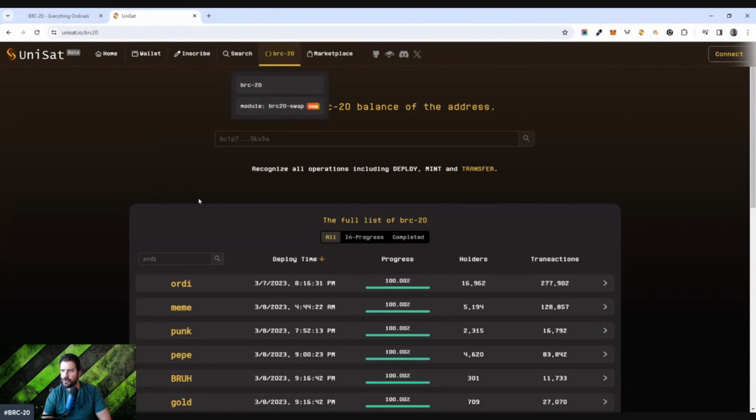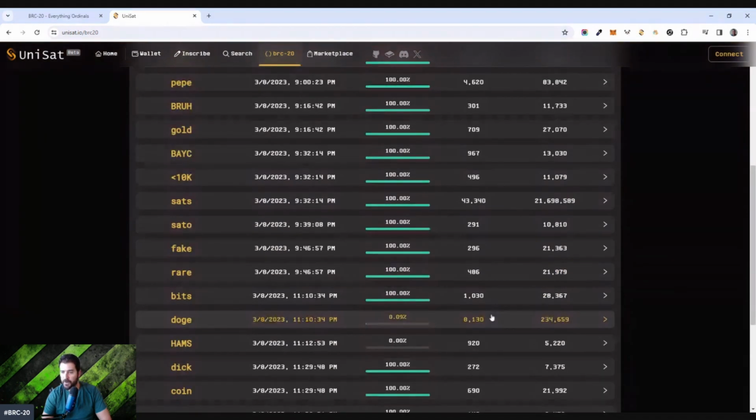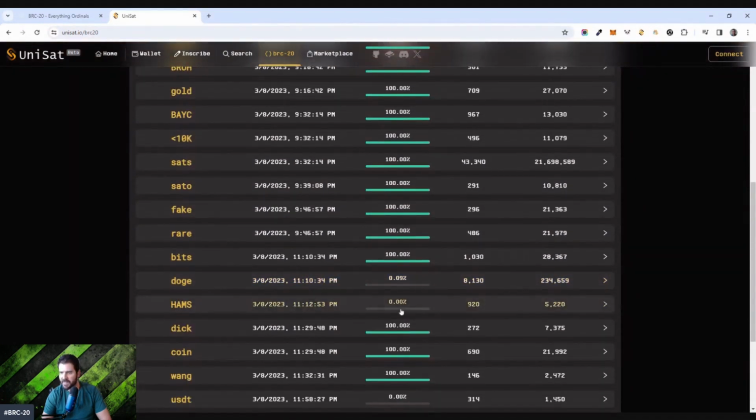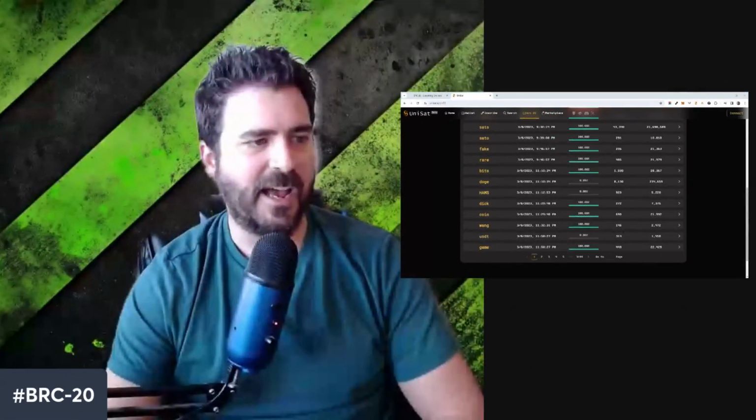This right here will show you what tokens have actually been minted and how many holders there are for each of those tokens. It'll show you if you can mint them or not. Hams has not been minted out yet, right? Dodge has not been minted out yet. Many of these have been minted out. You can go to this website and actually start minting these coins for a small amount of Bitcoin, and then get these coins delivered directly to your wallet and start trading them right away, right? So go ahead and go to Unisat, go start making some money, go start exploring this ecosystem. It's very, very exciting. I'm not sure where it'll go, but let's see where it goes together.